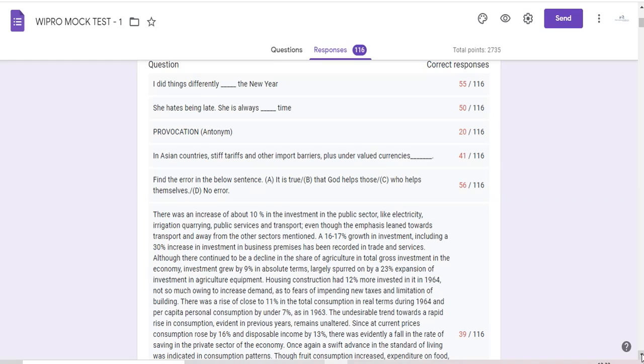Now, what does this indicate? This indicates that you are giving a free pass to your friends or competitors, whoever is writing that particular Wipro exam, and you are making them more and more positive by being less positive yourself. That means negativity is more for you and positivity is more for them. So the thumb rule I tell students is, you should never ever go wrong in the easy questions.